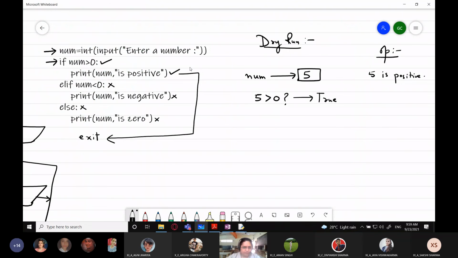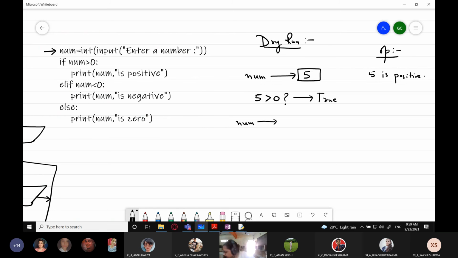Now we are going to take some other value for this. I'm going to remove all this, and let's take a negative value this time. So this time I'm taking num equals minus 13.